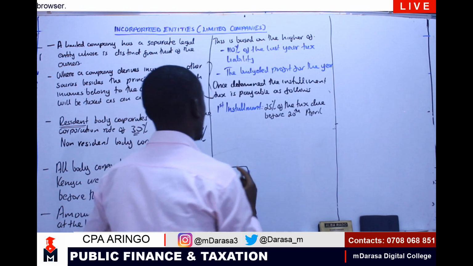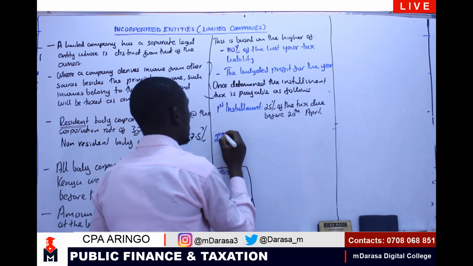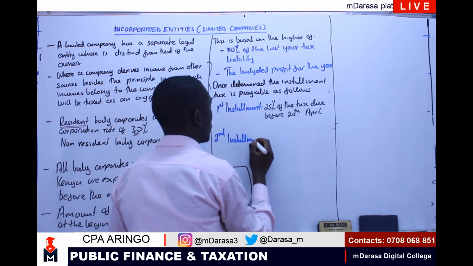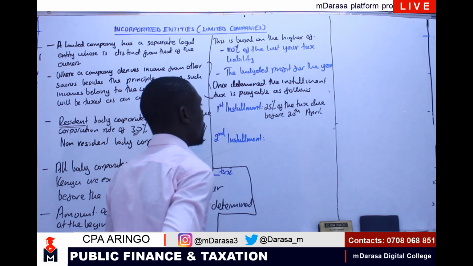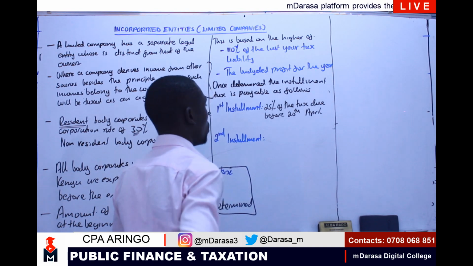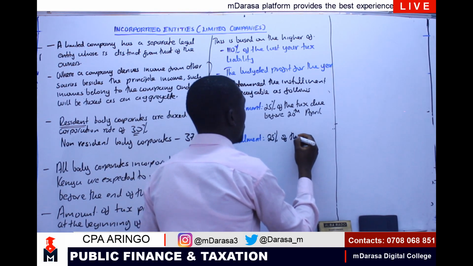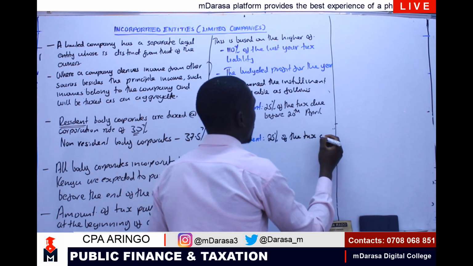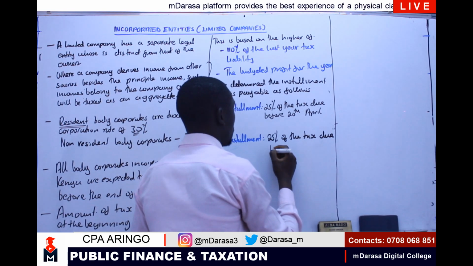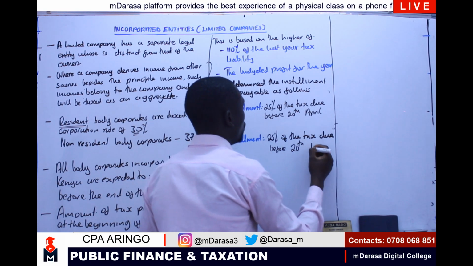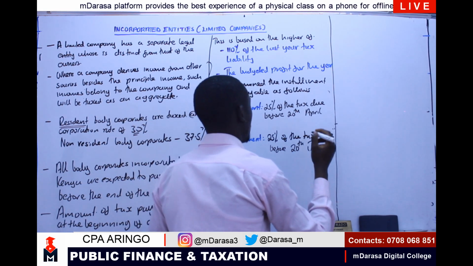Then what about our second installment? Our second installment, we are going to take 25% of the tax due before 20th of June.